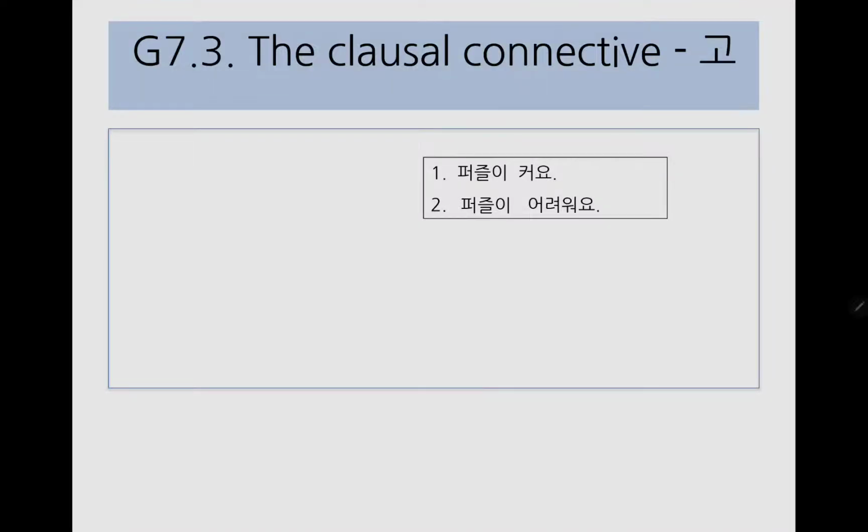Hello everyone, welcome to Korean 101 Grammar. And today's topic is about the clausal connective, 고.